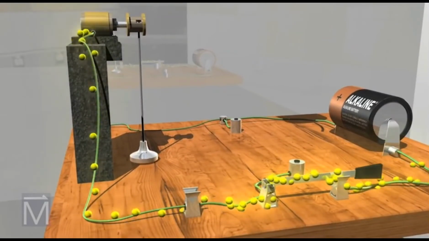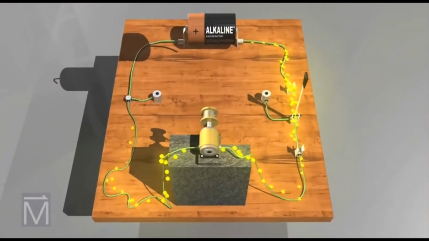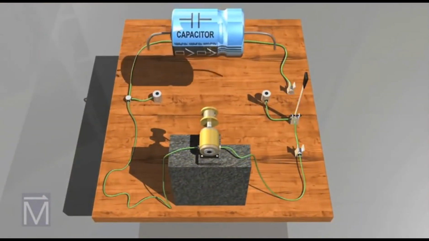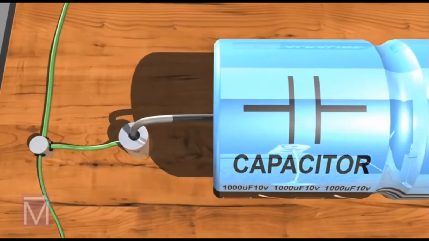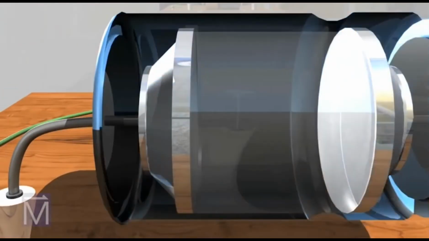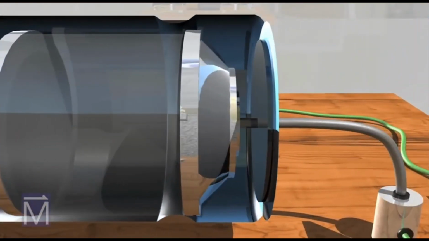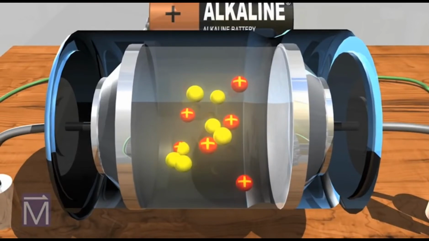As you can see, the battery is not much good at powering this motor to lift this weight, because it discharges gradually, much more slowly than would a capacitor with the same charge. Here we'll learn why a capacitor is much better suited to such a task than a battery. Like a battery, a capacitor has two terminals, positive and negative. Inside the capacitor, the terminals connect to two metal plates separated by an insulator that keeps the plates from touching each other and allows them to hold opposite charges, maintaining an electric field.